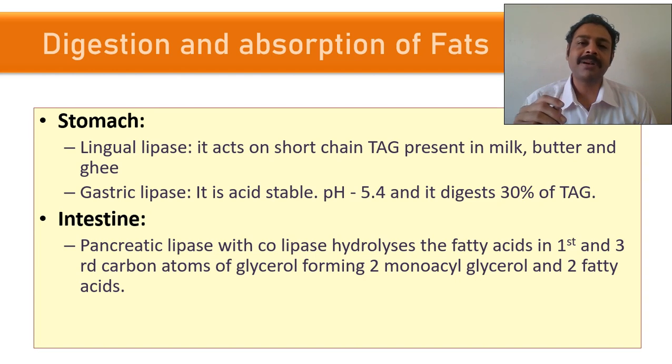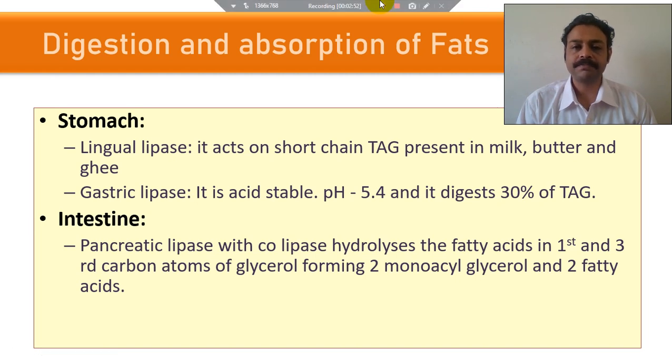So what is the formula for glycerol? CH2OH, CHOH, CH2OH. You remove the hydroxyl group of the glycerol and substitute it with your fatty acid. So 3 fatty acids combined with glycerol is called triacylglycerol. What do pancreatic lipase and colipase do? They remove fatty acids one by one, usually the first and third fatty acid. Finally, there will be two monoacylglycerol. Two monoacylglycerol does not mean two fatty acids. In the second position of glycerol, there will be one fatty acid.